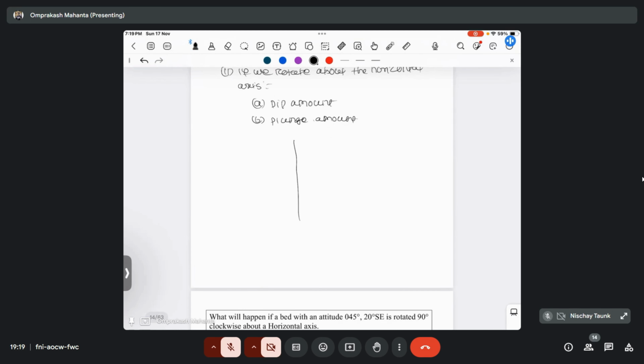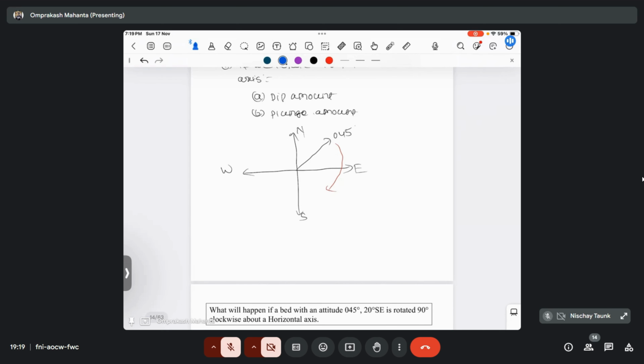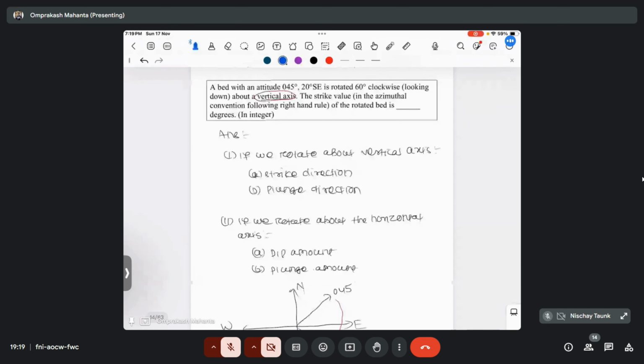So my value was N45°E. That means it will come in the quadrant of northeastern, that is N45°E. And if we are rotating the strike clockwise, then that will come to this side. So the new answer will be here 105.